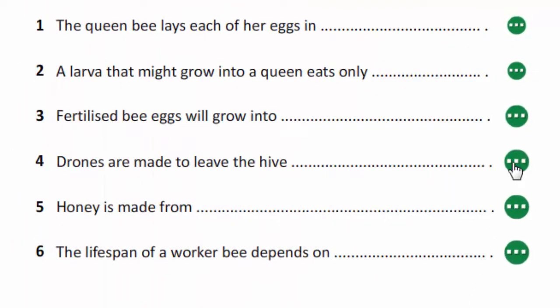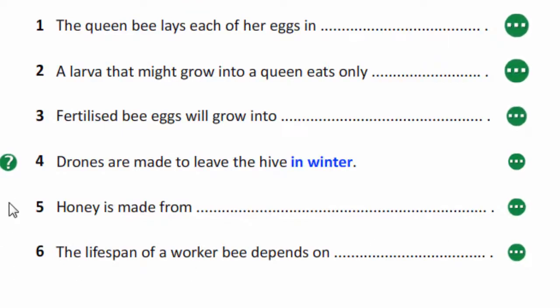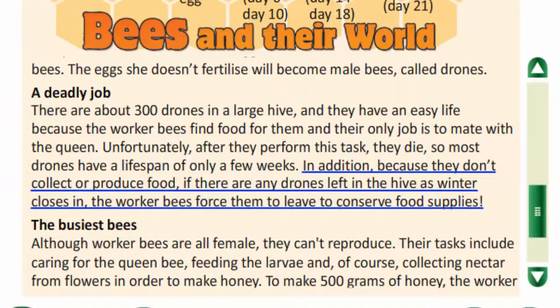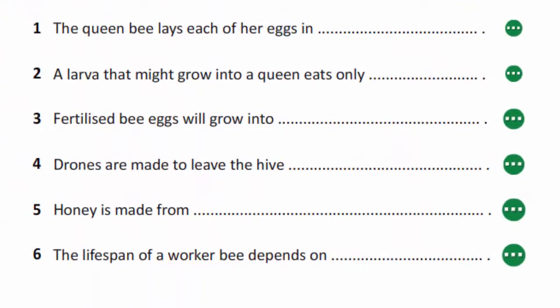Sentence 4. Drones are made to leave the hive in winter. In the text it is said that because they don't collect or produce food, if there are any drones left in the hive as winter closes in, the worker bees force them to leave to conserve food supplies. The next.